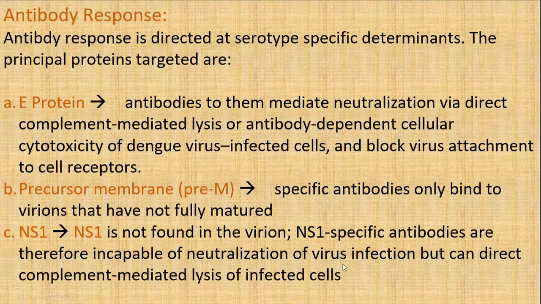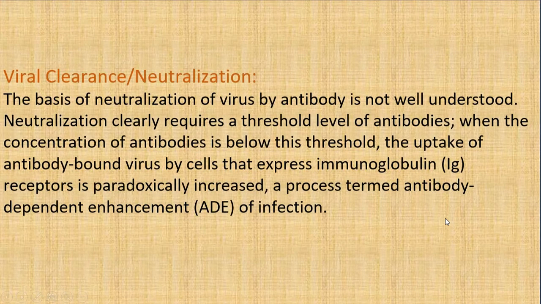Because though they cannot directly kill the virus or neutralize it, they can direct complement-mediated lysis of the infected cells, that is, virus-infected cells. Now, the viral clearance and the neutralization. The basis of neutralization of virus by antibodies is not well understood. And this neutralization clearly requires a threshold level of antibodies.